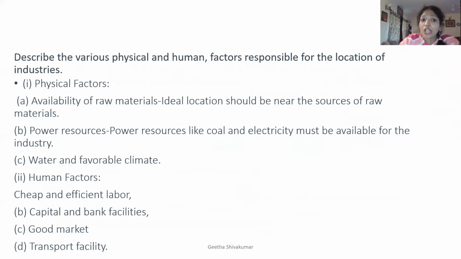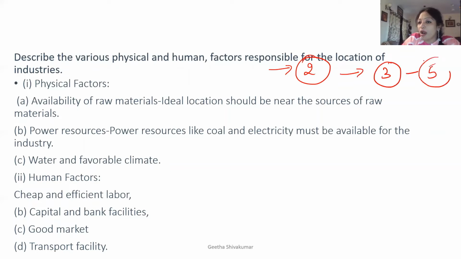Okay, next one. This question can come for 2 marks. The question can come for 3 marks. The question can come for 5 marks.